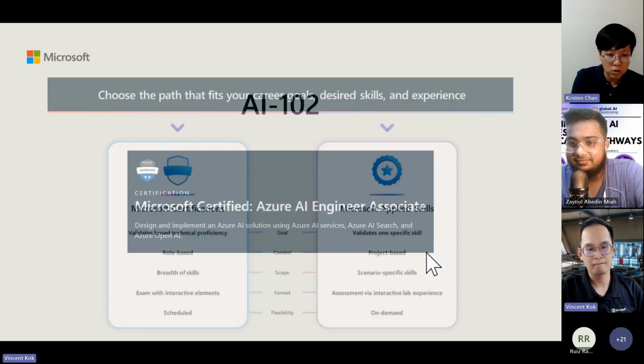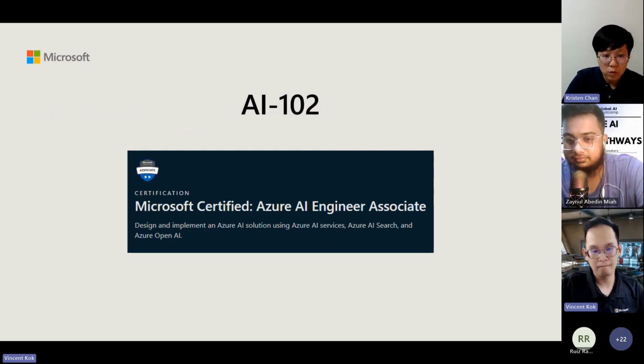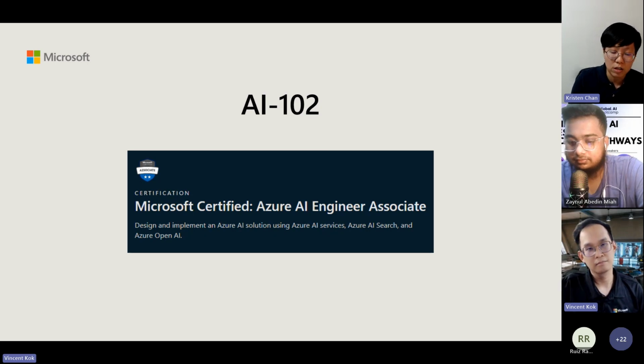For the certifications, I think we have the AI-102, which is Azure AI Engineer Associate. You can get this Azure AI Engineer Associate, and you can share this on LinkedIn and anywhere you want.